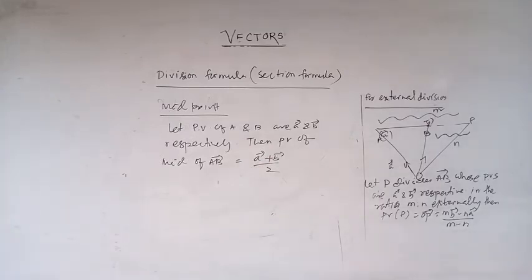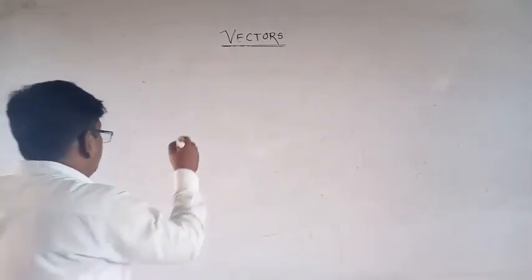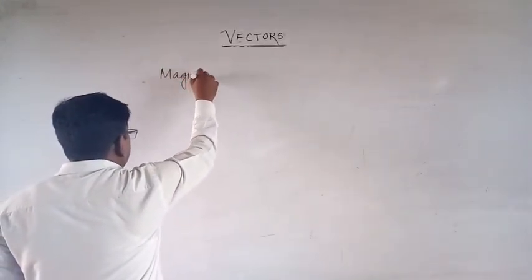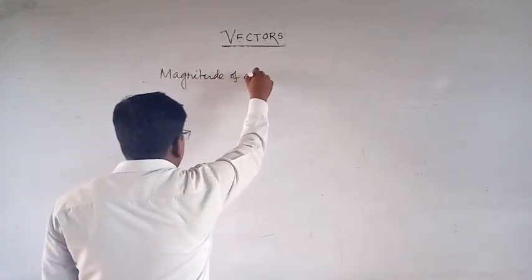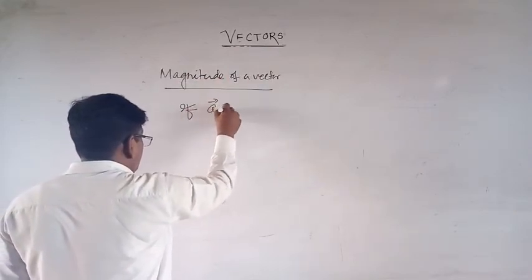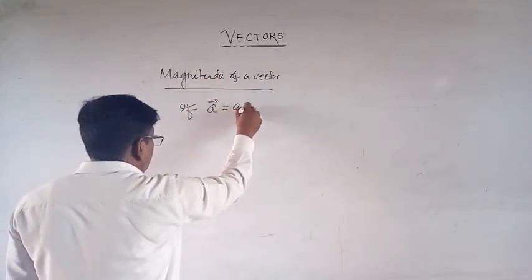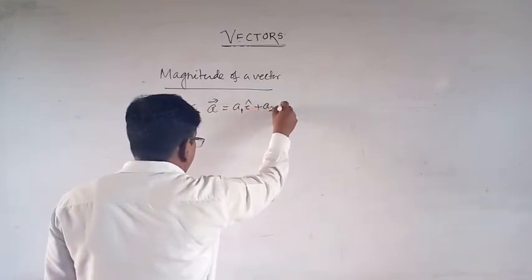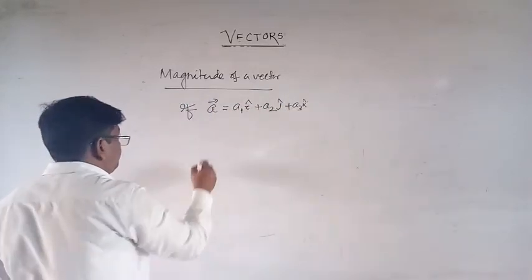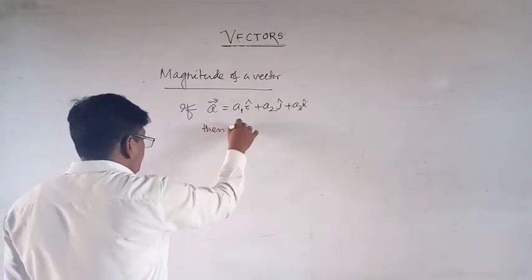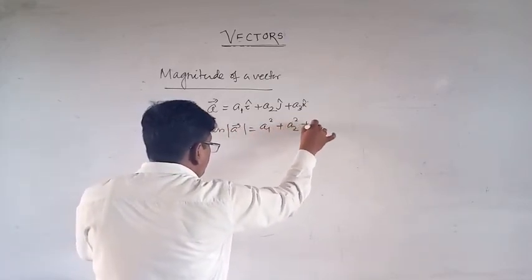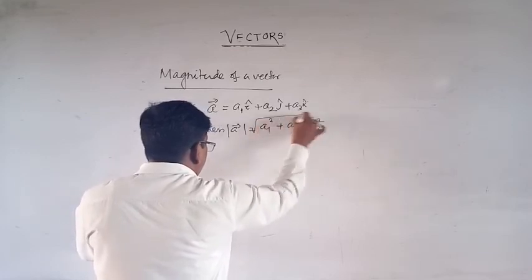Now, magnitude of a vector. If vector A is equal to A1 i cap plus A2 j cap plus A3 k cap, then magnitude of A is equal to the square root of A1 square plus A2 square plus A3 square.